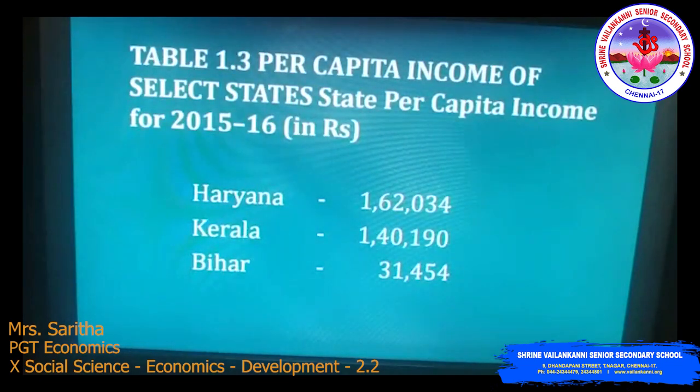Why? See, in Table 1.3, per capita income of selected states, per capita income of 2015-16. Haryana's per capita income is 1,62,034, Kerala 1,40,190, Bihar 31,454. When we compare these three states, Haryana's per capita income is higher and Bihar's per capita income is lower, just 31,454. So by looking at this, we consider that Haryana's per capita income is higher, so Haryana is a developed state when we compare it with Bihar.